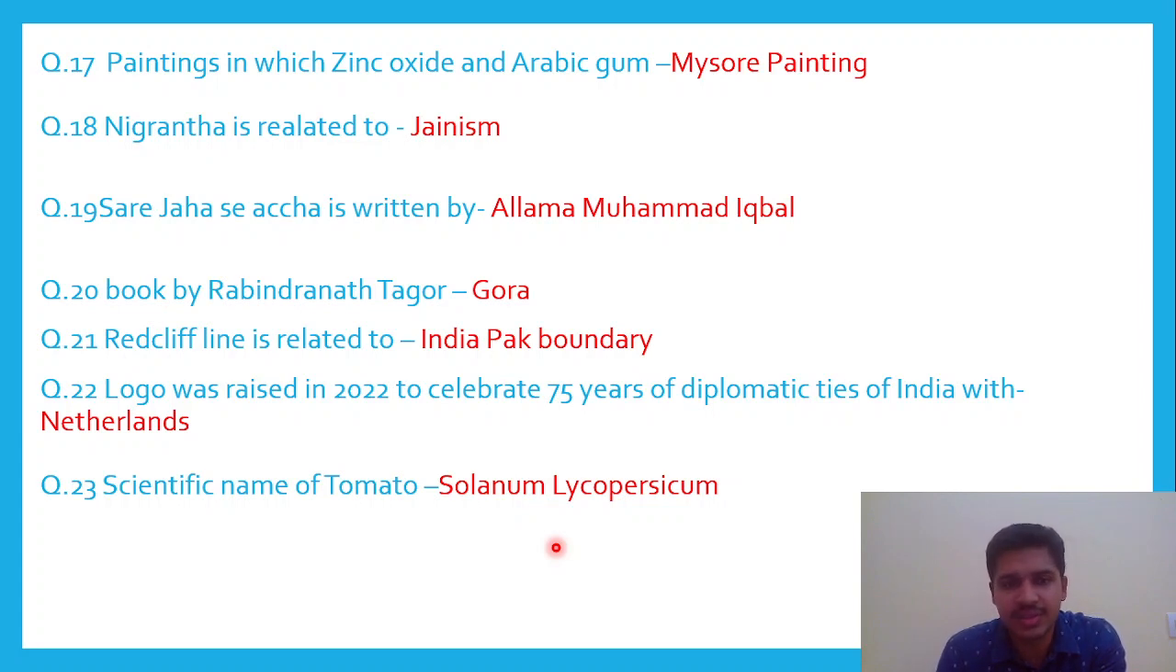Scientific name of tomato was asked. The name is quite difficult to pronounce. I'll try still. Solanum lycopersicum.